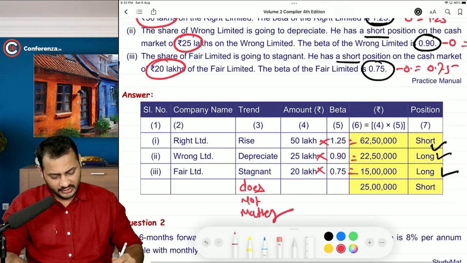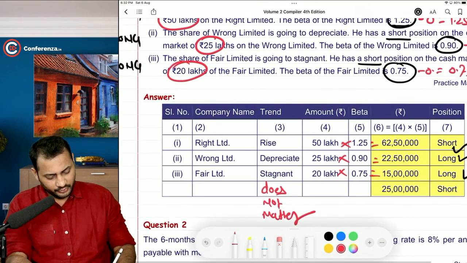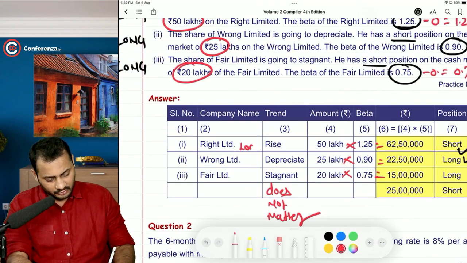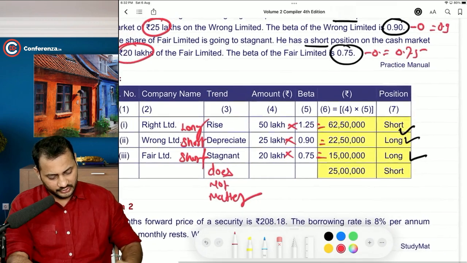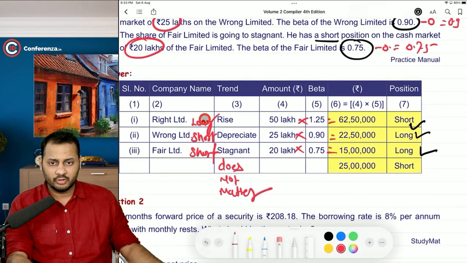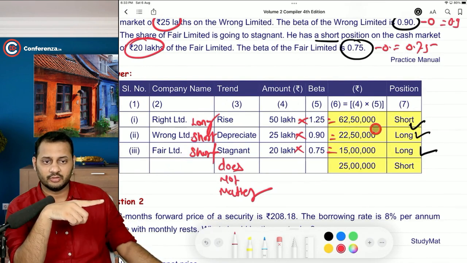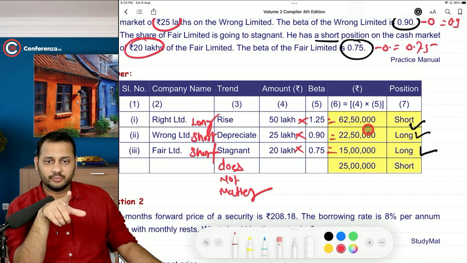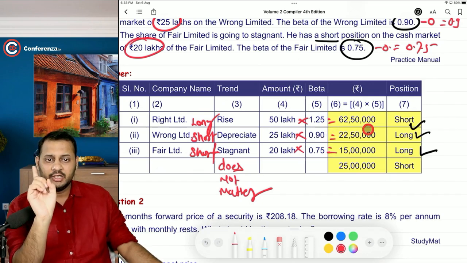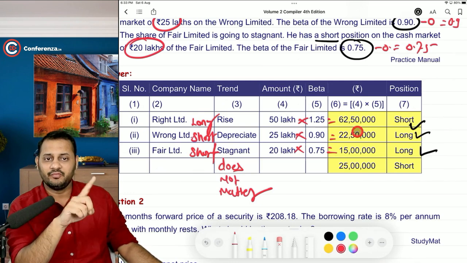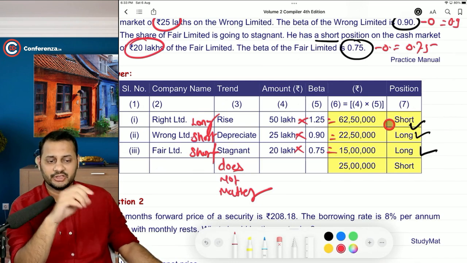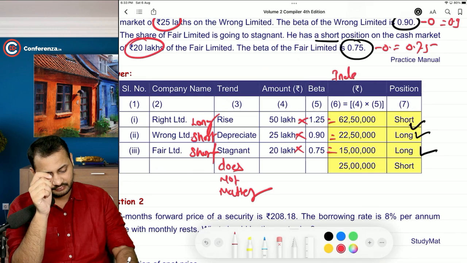First of all, I think we should have a position related column: long, short, short. See, if we have a long position and the beta is positive, then take the short position. Opposite: short, long, short, long, right? So how much of the short position is required in Right Limited? You take the 62,50,000 rupees of short position in index futures.